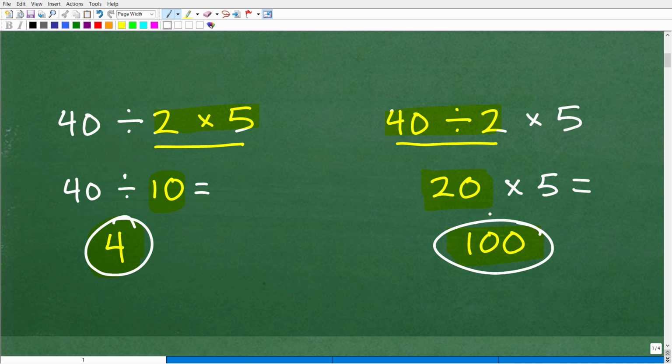So what do you think? Do you want to go ahead and put your answer? Which one of these is right? Is 4 right or is 100 correct? Well, if you said 4 is correct, I unfortunately have to give you a very, very sad face. This is not the right answer.